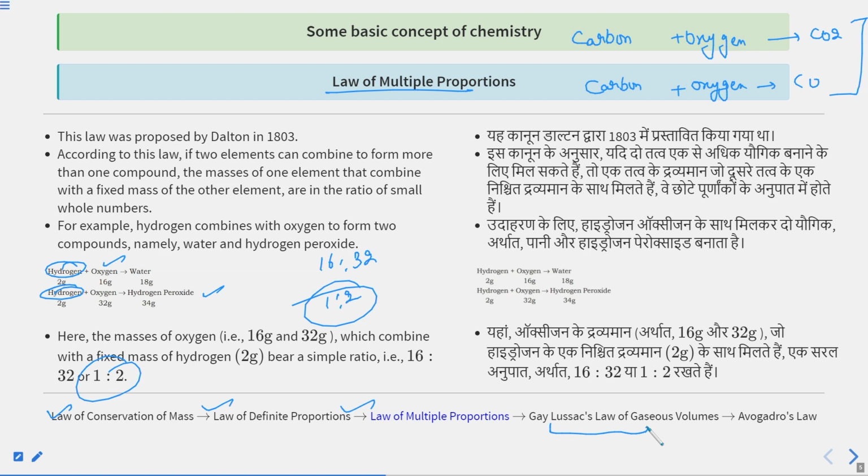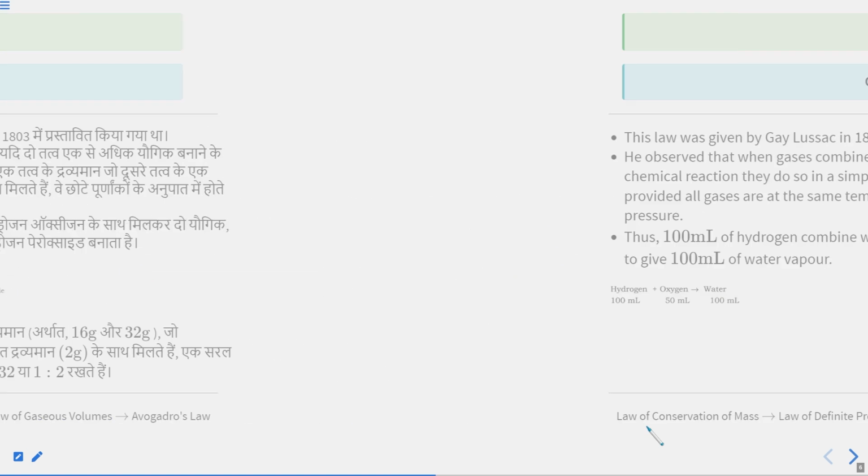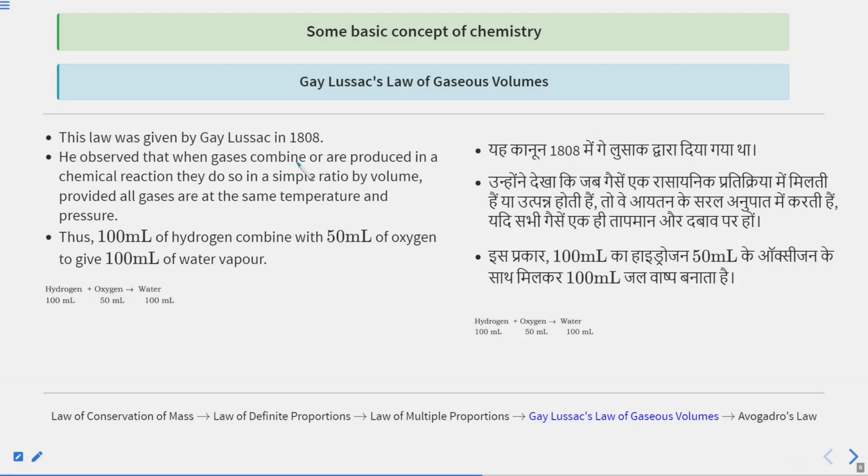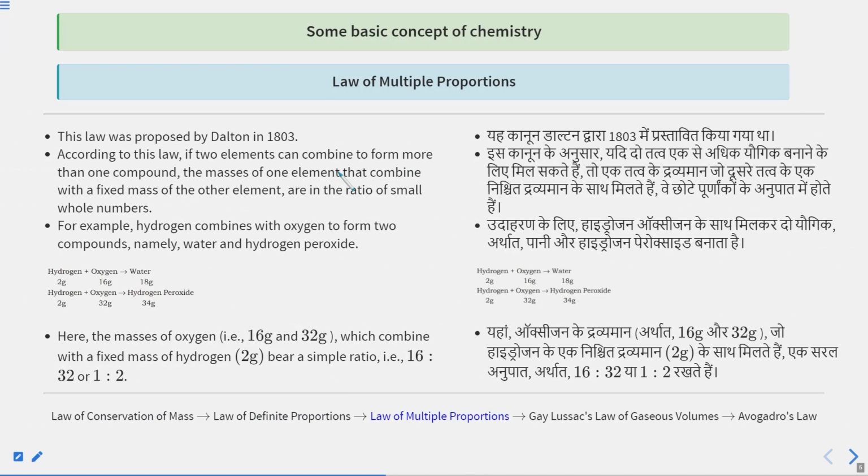I hope so far everything is clear to everyone. After that, as I told you already, we will discuss Gay-Lussac's law of gaseous volumes, which is also a very interesting law. These laws were used by John Dalton to provide his atomic theory, which is named Dalton's atomic theory.